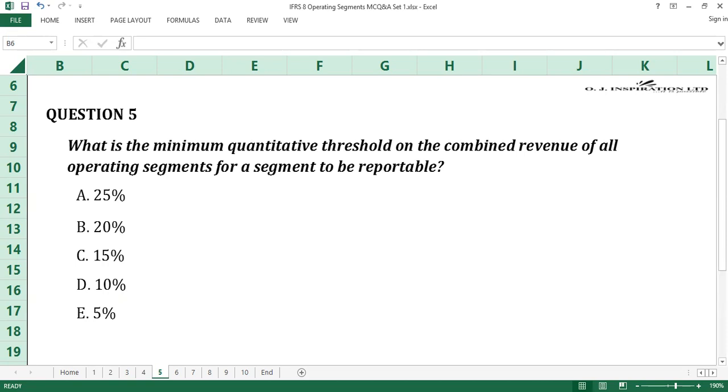The segment reported revenue includes both sales to customers and intersegment sales or transfers, and the combined revenue also includes sales to internal and external parties. D is the answer to question number 5.